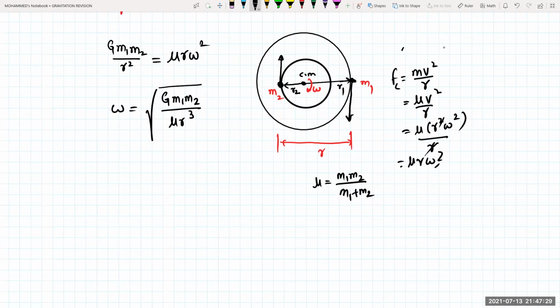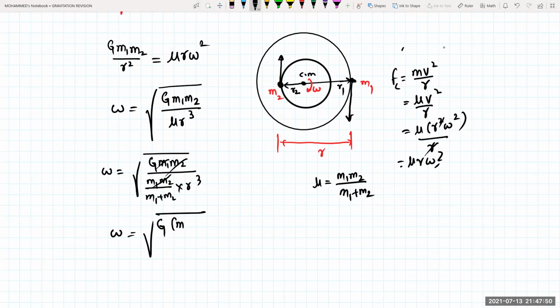Now if I substitute that value and simplify it, how much am I getting? Omega equals under root of G into M1 into M2 divided by M1 M2 over M1 plus M2, into R cube. This one and this one will get cancelled, so omega will be equal to under root of G times M1 plus M2 divided by R cube. This is a very important relation.